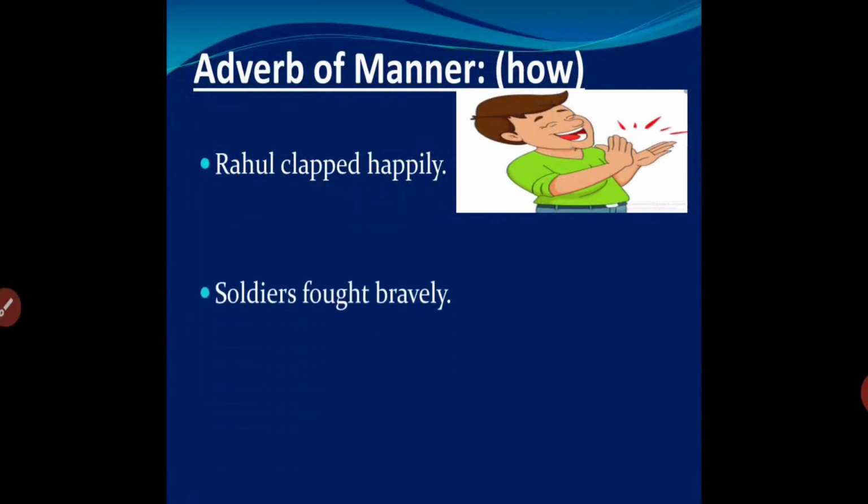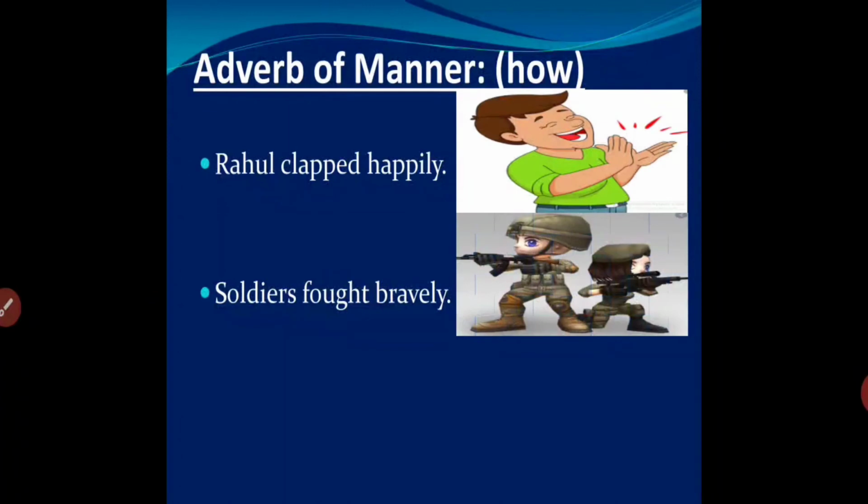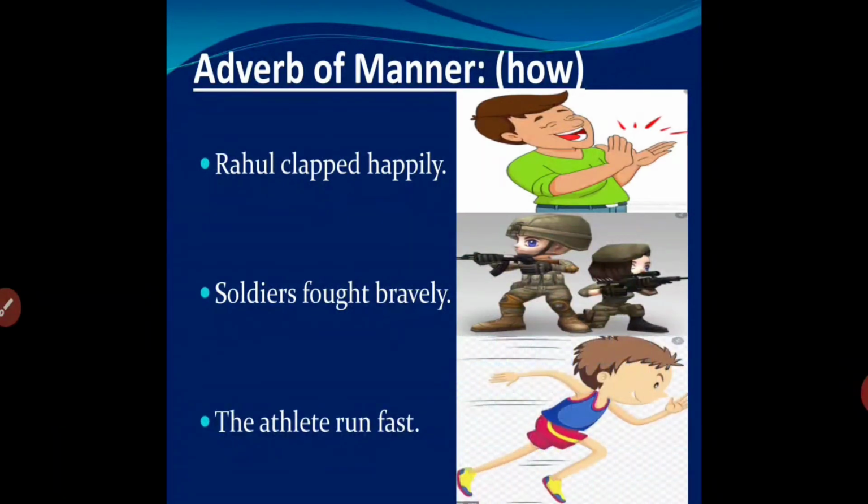Next one, soldiers fought bravely. How did the soldiers fight? They fought bravely. So bravely will be your adverb of manner. The athlete ran fast. How did the athlete run? He ran fast. So fast will be the adverb of manner. So children, are you getting it?